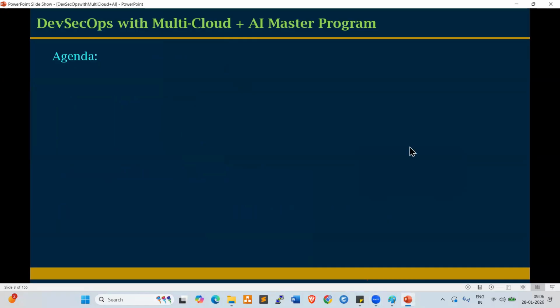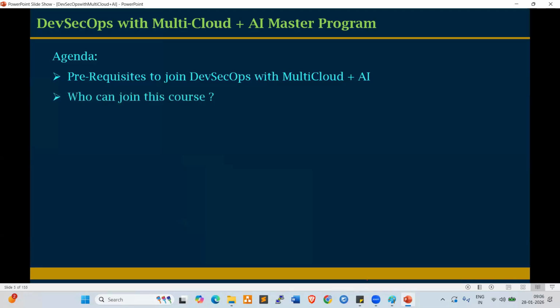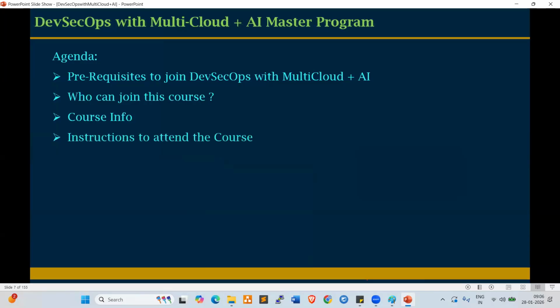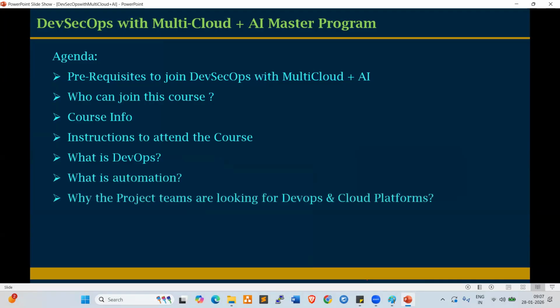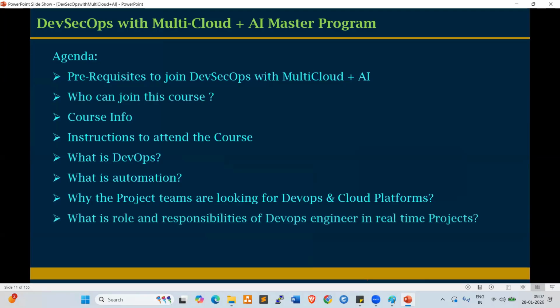The agenda here is: what are the prerequisites to join this DevSecOps with multi-cloud plus AI course, who can join this course, the course information, instructions to attend this course, what is DevOps, what is automation, why project teams are looking for DevOps and cloud platforms, what is the role and responsibilities of a DevOps engineer in real-time projects, and SDLC, the Software Development Lifecycle. Let's go one by one.